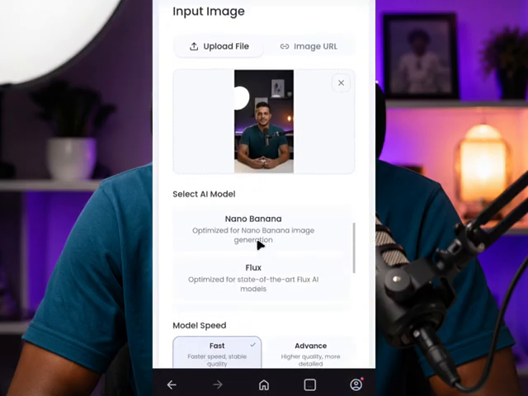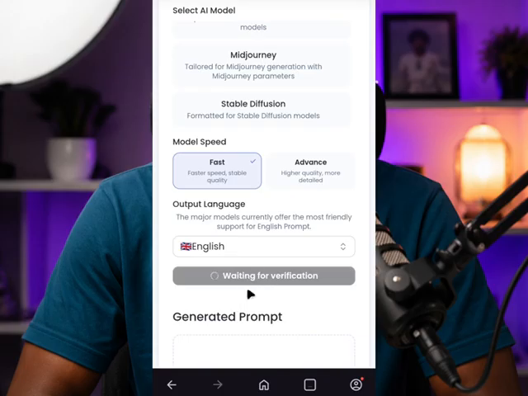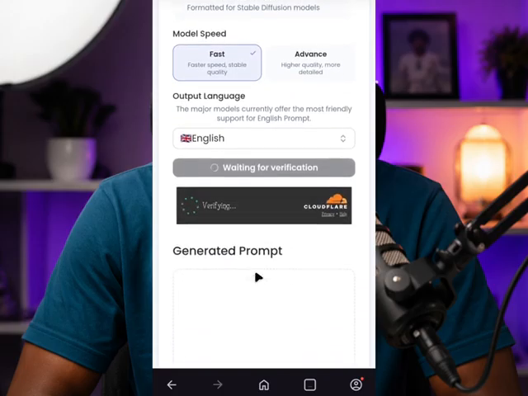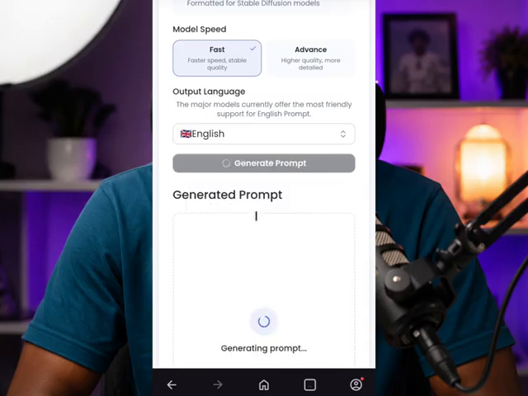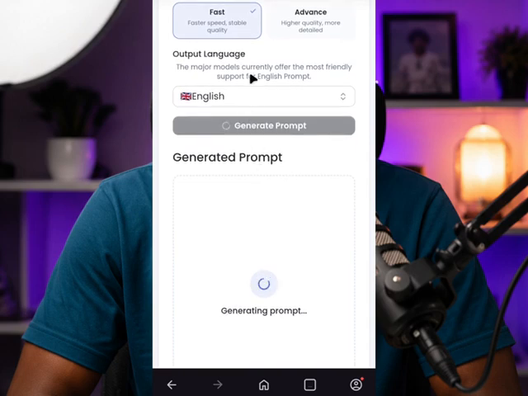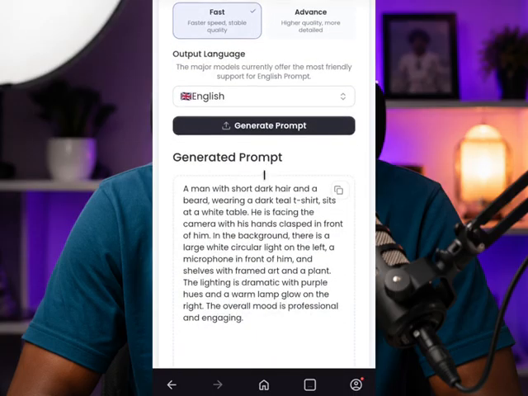After you upload the image, you come down here, and you click on generate. After you click on generate, it's going to generate the prompt used to create the image for you. So just wait for it. Just click on this verify, and it's going to write out the prompt used to generate this image, so that you can use the prompt.